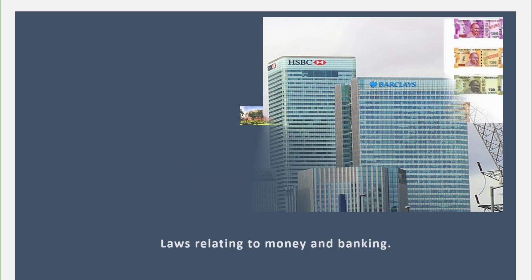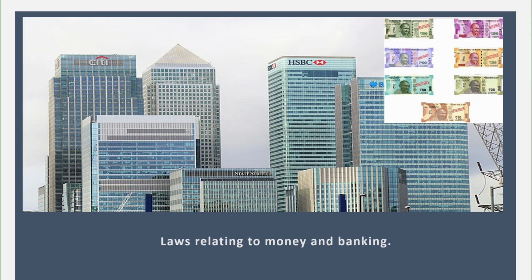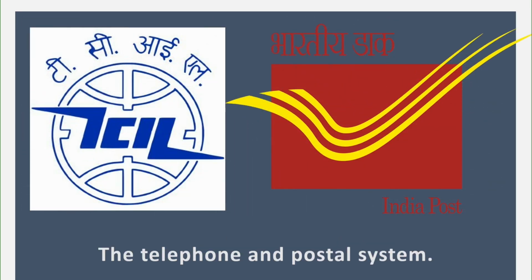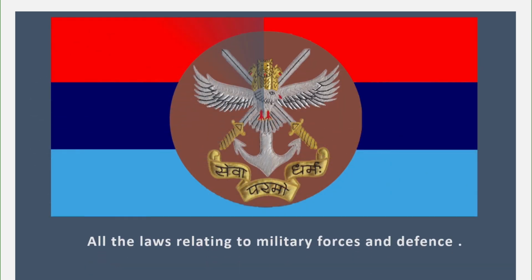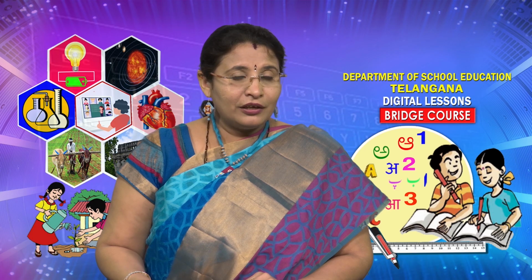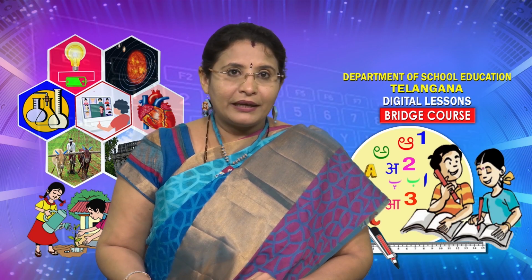For example, our country has a common currency, that is the rupee. So any law relating to money and banking can only be made by Parliament. Similarly, we must have some common rules and regulations for the telephone and the postal system also. And another subject which is under the control of the Parliament is the country's defense. All the laws relating to the military forces and defense can only be made by the Parliament. So these are some of the areas, children, where the Parliament will be making the laws.